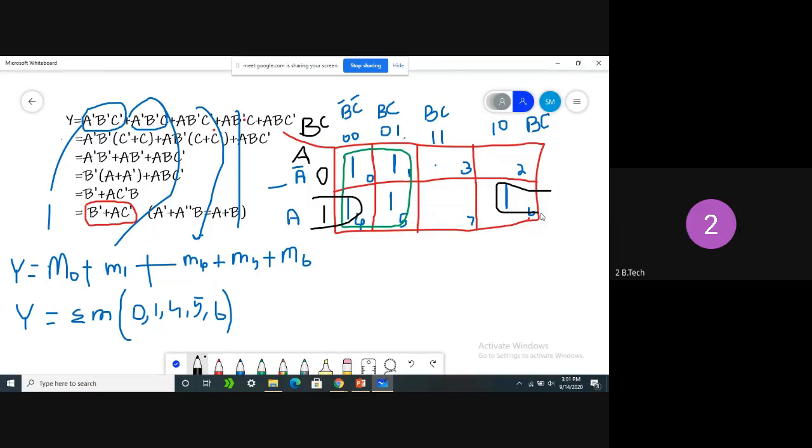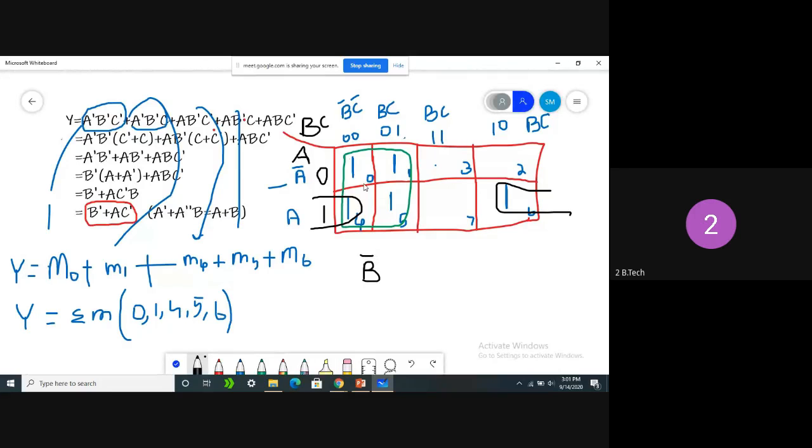Now tell me, in what cells are we combining? 0 1 4 5. In 0 1 4 5, what is the common value? We can select the common value and write that final equation. Now you can tell me, in the green box, which term is common? B bar. Very good. B bar is common in both.